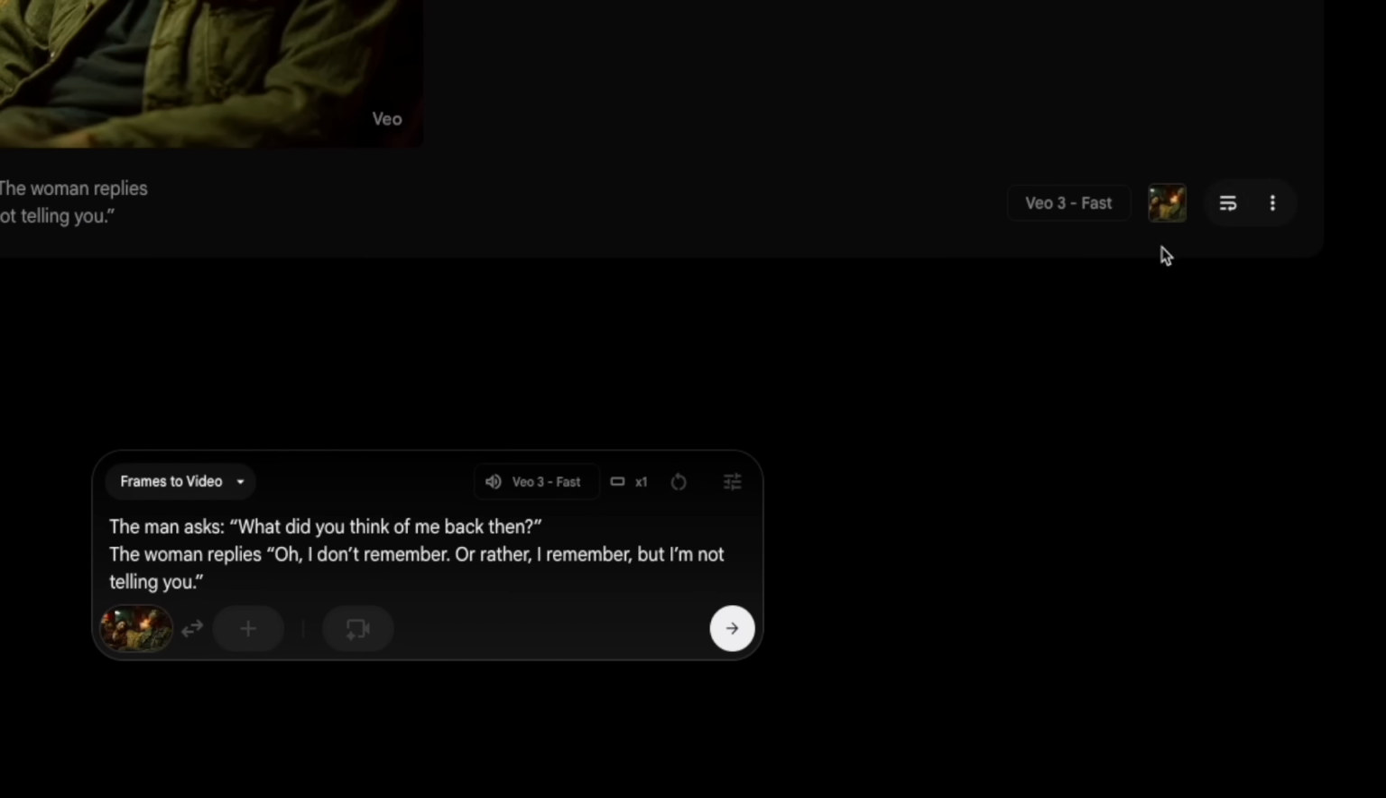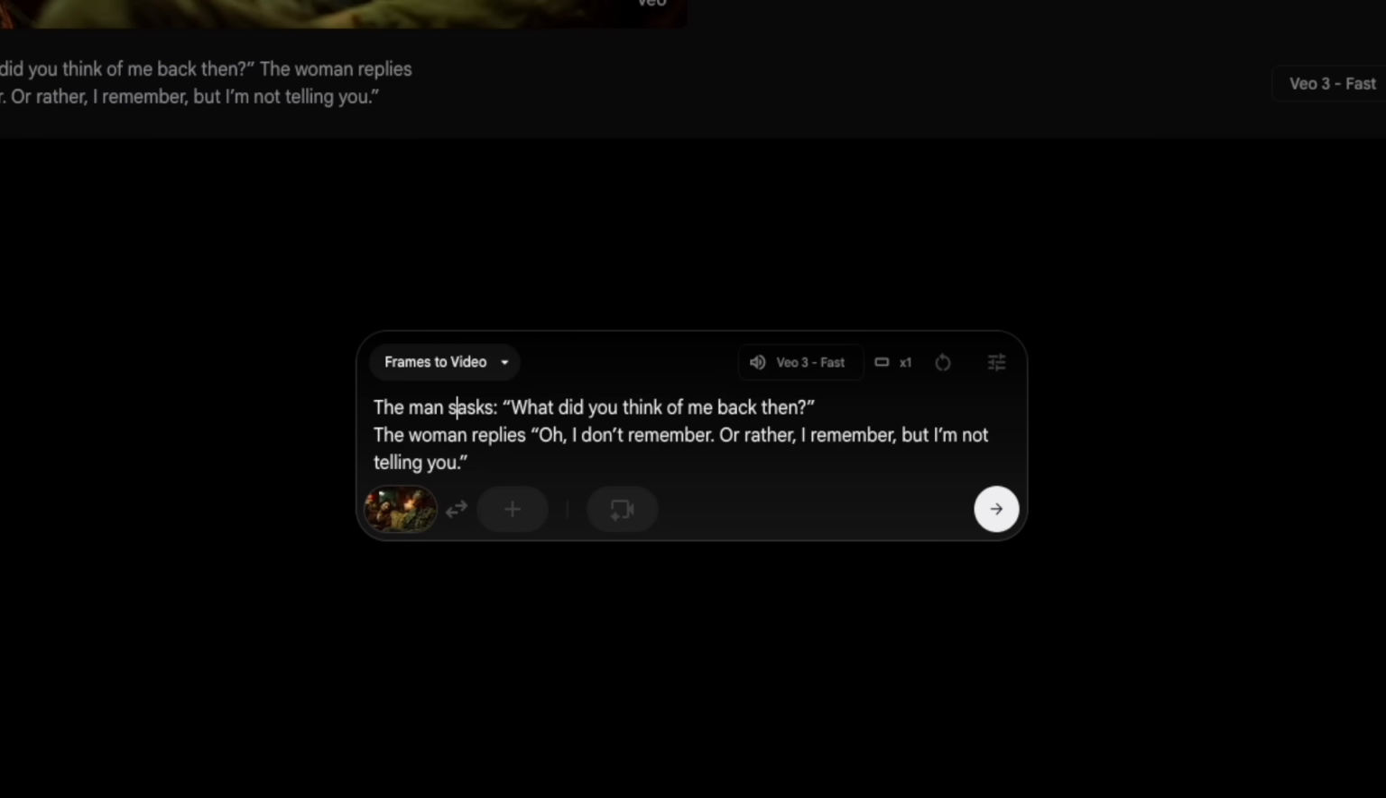I'm going to click this. So if I click this button over here, we use prompt. It'll put the same image there and the same prompt. And I'm just going to say the man speaks first and asks this. So let's see if this helps and we can stay in fast mode that way.